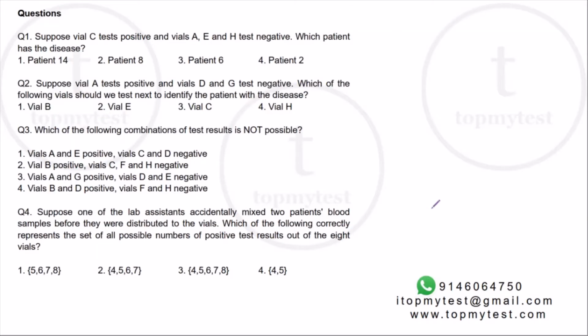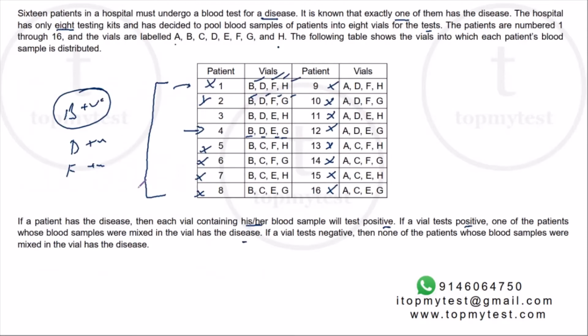And each of the questions, if you look at it, has an additional piece of information. Suppose, which of the following is not possible, and this is also suppose. So each of the questions gives you additional data to solve this. Once you have understood this much, right, then you can go to each of the individual questions one by one and solve it, right? It's a moderate level question, right? To reach this stage, it will take you about 2 to 3 minutes. Once you reach this, then the questions can be ticked off very easily.